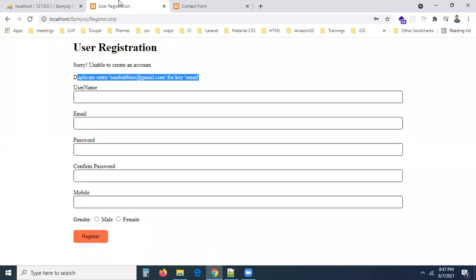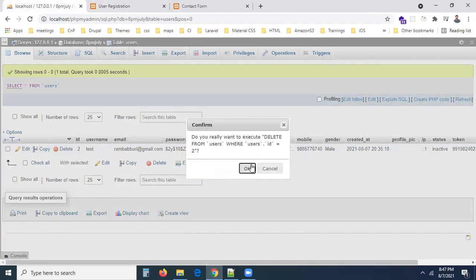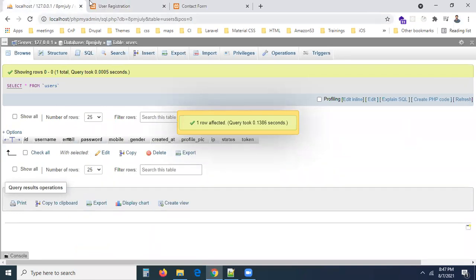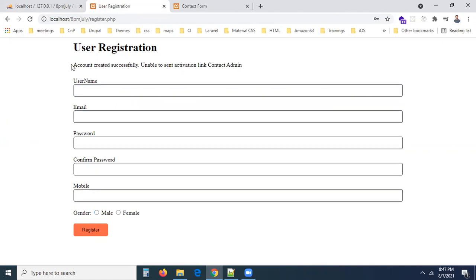So you can try to create an account, but mail is not going to be delivered this time because I didn't configure SMTP. If you configure SMTP on your local machine, it is going to work for you. I'm entering the information, password 123123 and mobile number. Yes, done. Create an account. Now you can see it is loading. Trying to configure the mail, but you can see the message: account created successfully. Unable to send activation link. Contact admin.